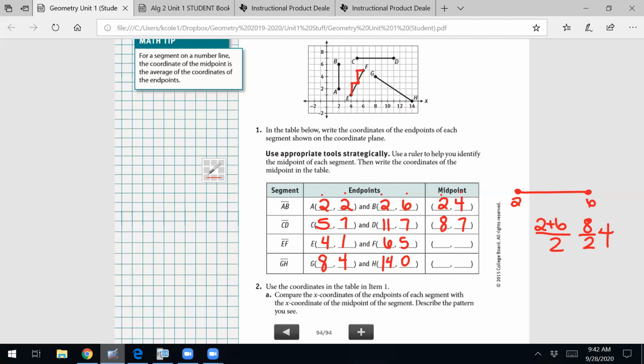So knowing that I'm rising 2 and running 1 each time is telling me that that is a good point, and it's also going to be the midpoint. What you can't do is count diagonally. There's no way for you to count diagonally. That's not a thing. So that's why it's important for us to have that formula, because being able to locate the points of a diagonal can be more challenging.